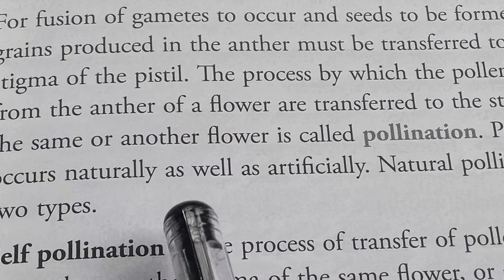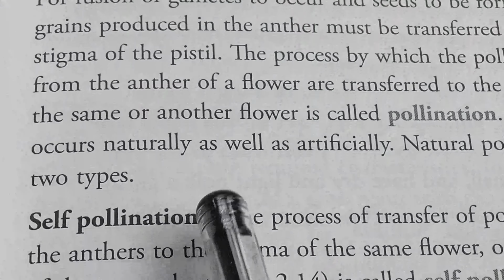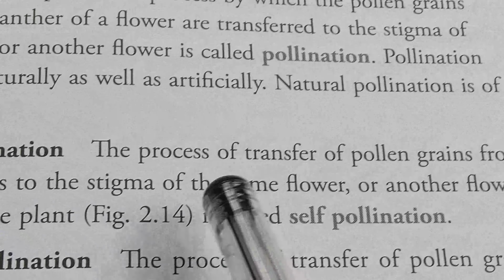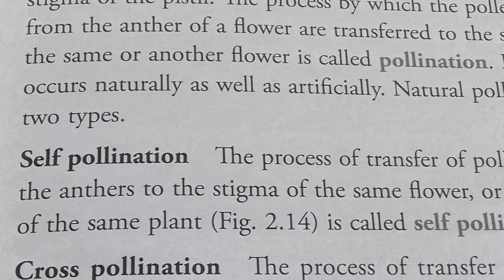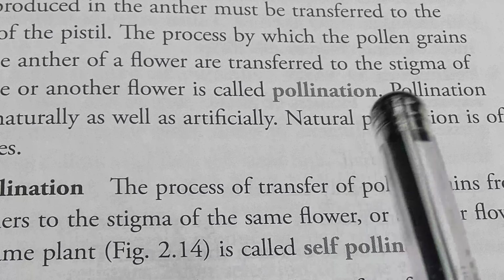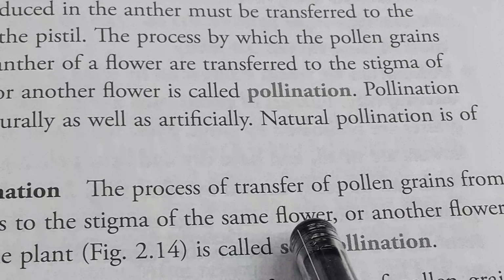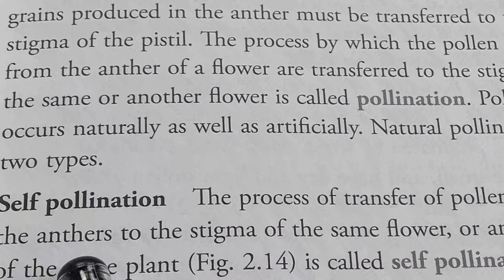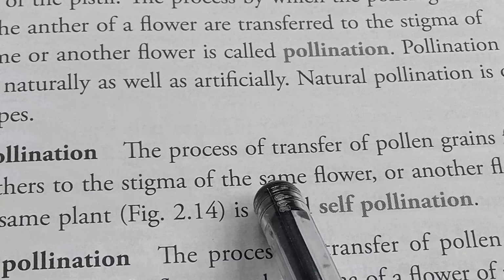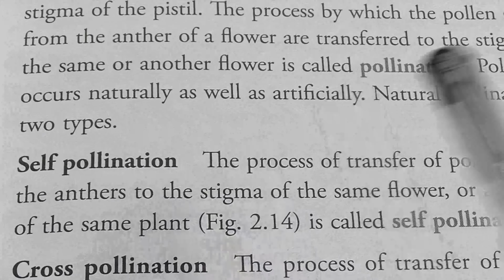Pollination occurs naturally as well as artificially. Natural pollination is of two types, self-pollination and cross-pollination. What is self-pollination? The process of transfer of pollen grains from the anthers to the stigma of the same flower. Just mind the word. When the pollination process is taking place within a single flower, मतलब same flower में हो रहा है, तब उसको हम लोग क्या बोलेंगे? सेल्फ पॉलिनेशन. और another flower of the same plant, एक ही फ्लावर में हो रहा है या एक पेड़ का सेम फ्लावर में हो रहा है, तब जाके उसको हम लोग बोलेंगे सेल्फ पॉलिनेशन.